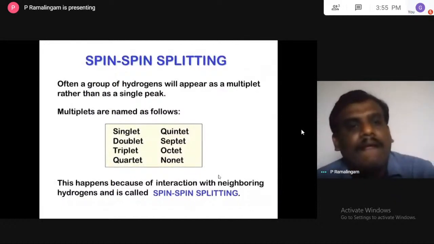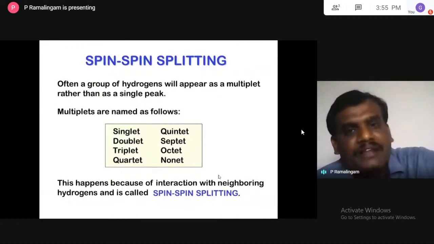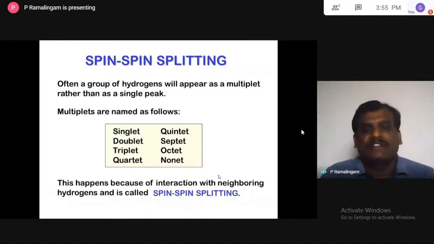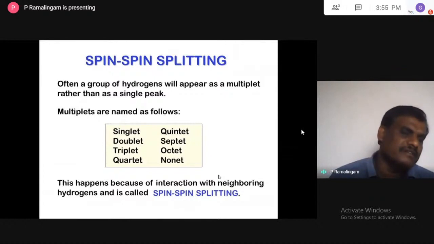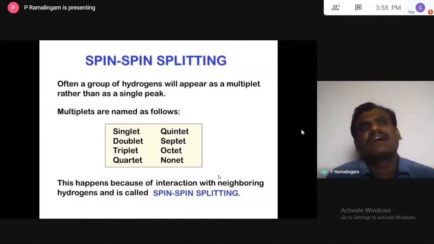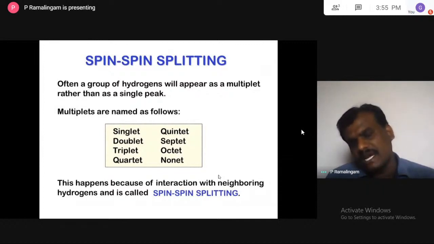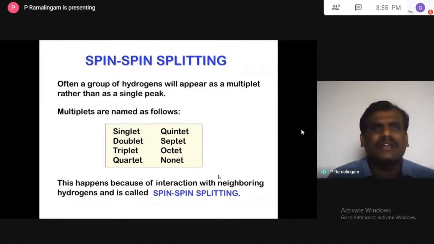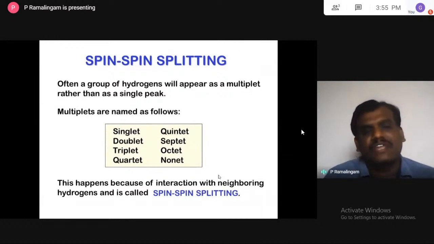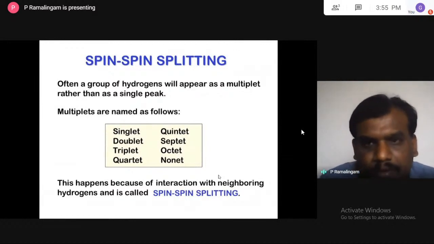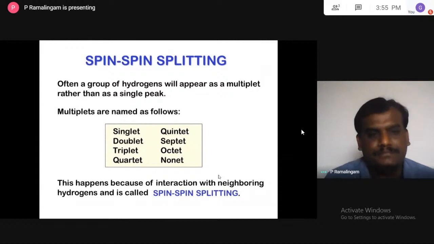Spin-spin splitting. When you look at your proton NMR spectra, you won't find the signal as a simple single peak. Sometimes the signal is complex and will be split into two, three, or four. So the NMR signal appears as split, and often a group of hydrogens will appear as a multiplet rather than a single peak.